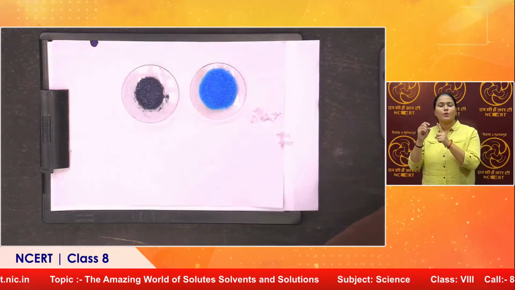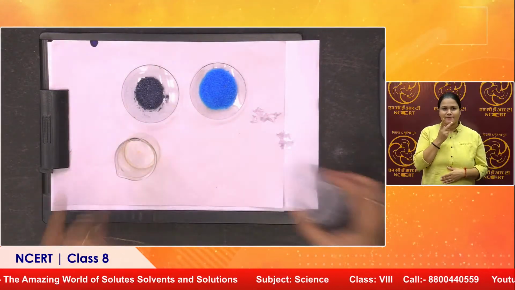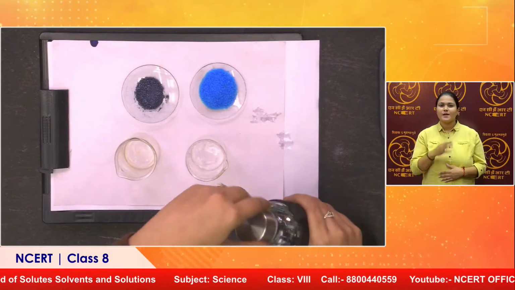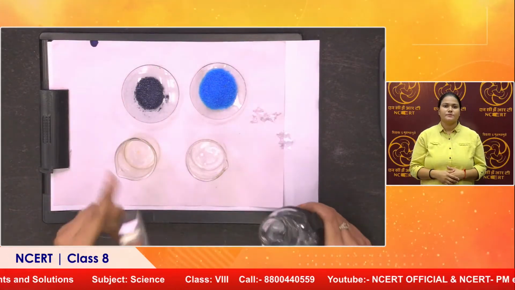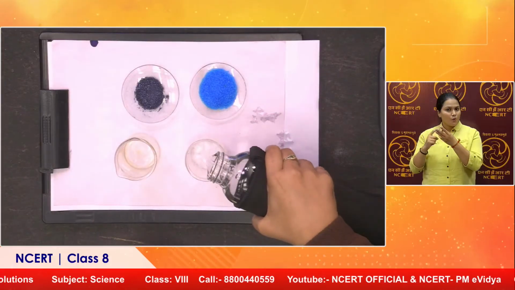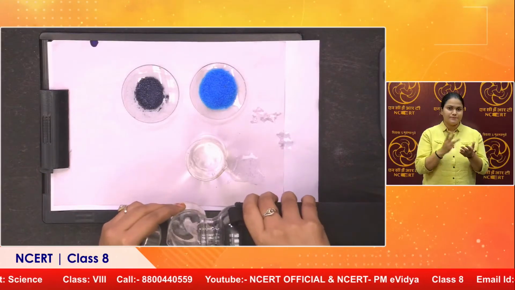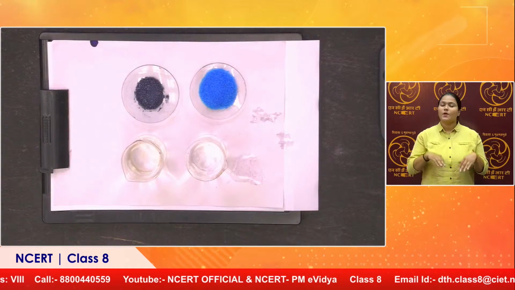So we can pick either of them. The crystals are beautiful in color. That's why I brought both of these. I just love the colors of these crystals. So this one is copper sulfate, and this is potassium permanganate. And what we are talking about is, what do we mean by dilute and concentrated solutions? Now we say that we are preparing a solution.